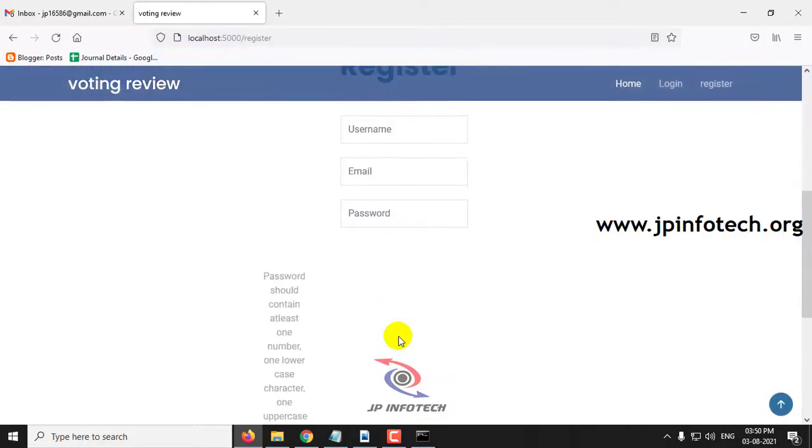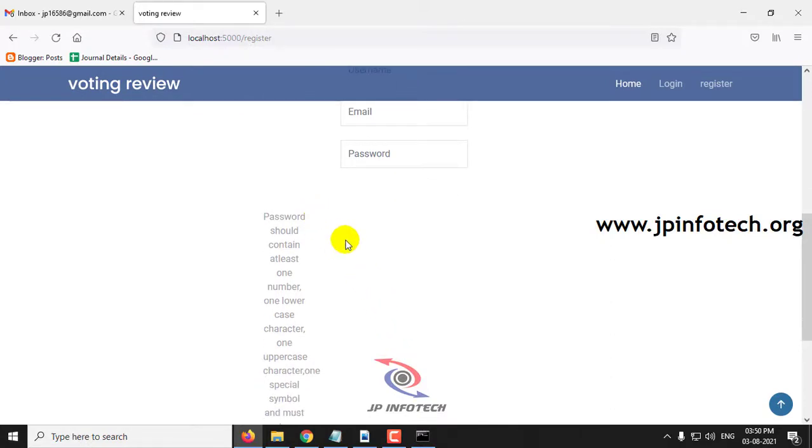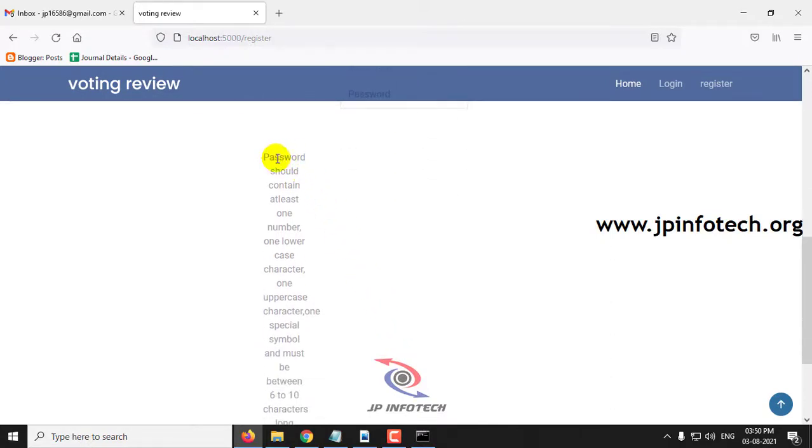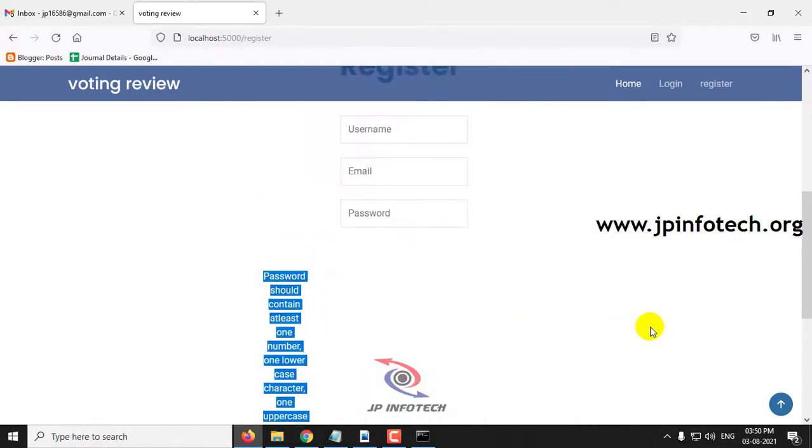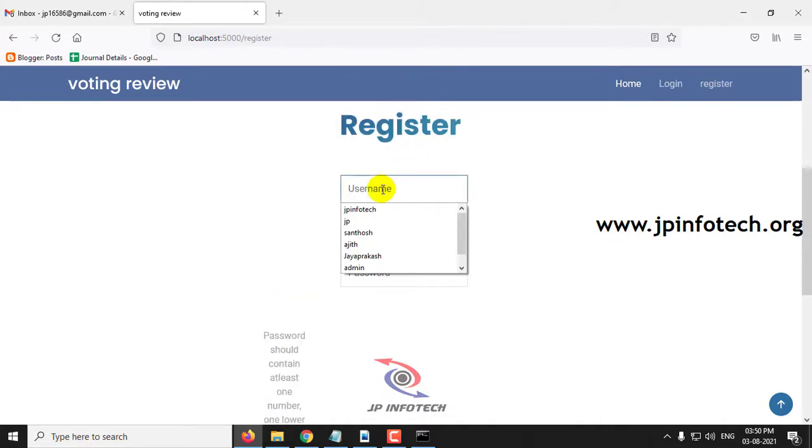But here you can see the registration is not done, it has been validated. The validation gives a message: password should contain at least one number, one lowercase character, one uppercase character, one special symbol, and must be between 6 to 10 characters long. So it is not registered.